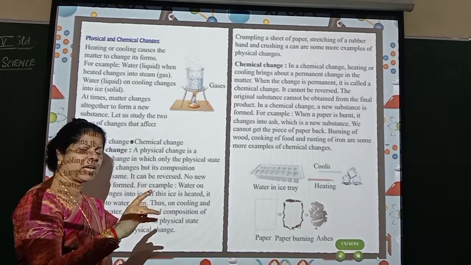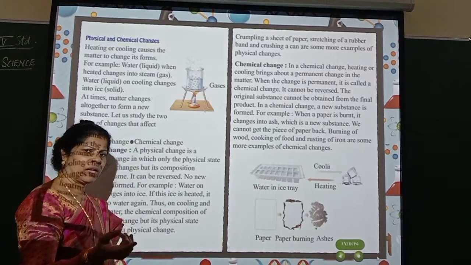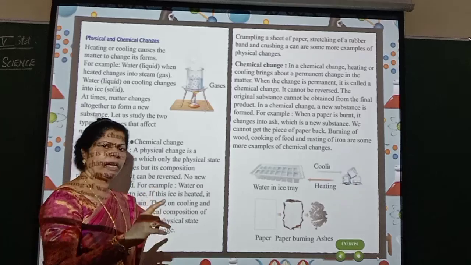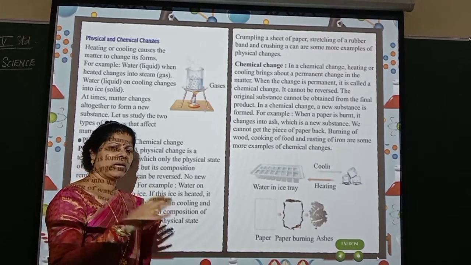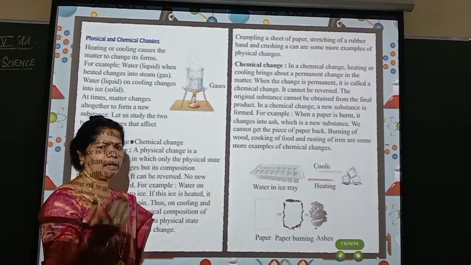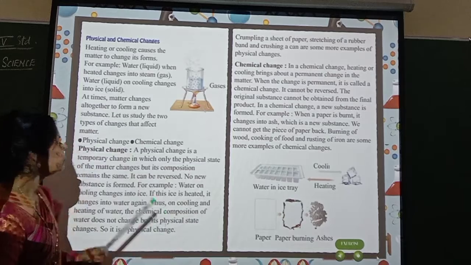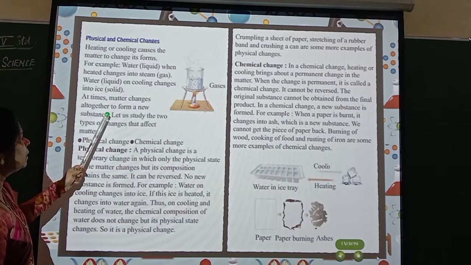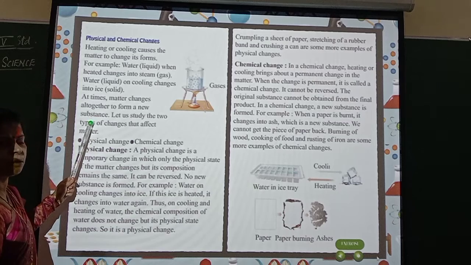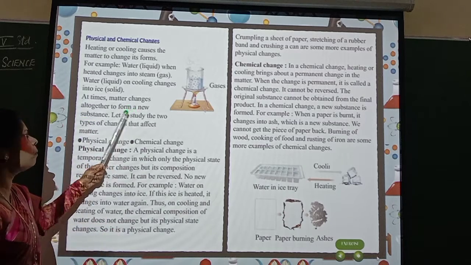So water can change into solid, liquid and gas. Solid is ice, liquid is water, gas is vapor. Understood? So ice is formed when cooled and gaseous form is formed when it is heated. Now, at times, matter changes altogether to form a new substance. Okay, what is happening? As per the circumstance, water can change its form.